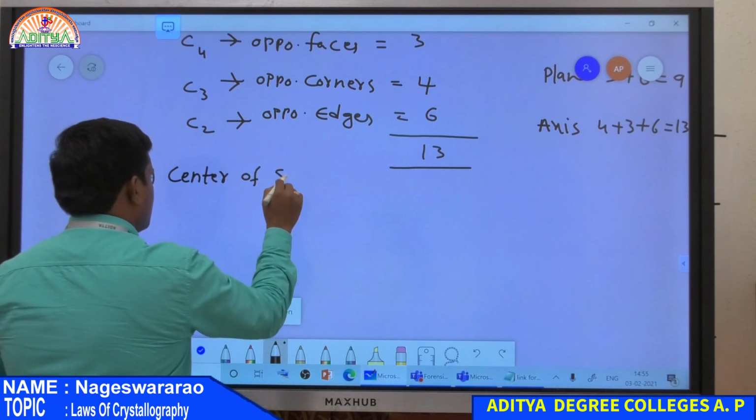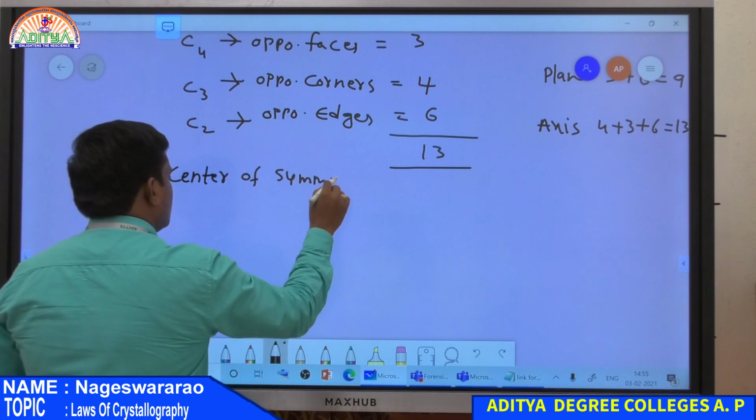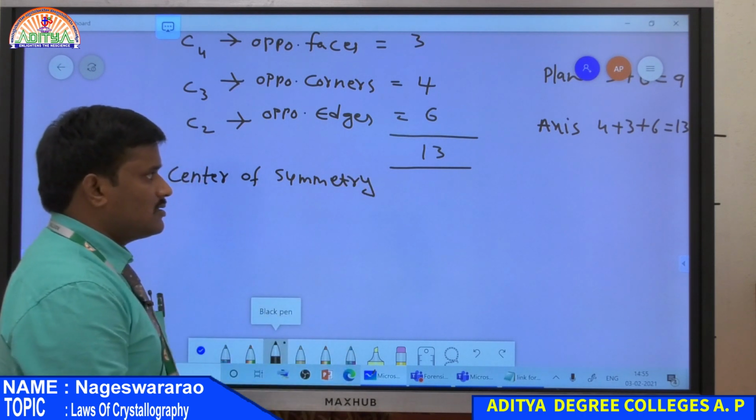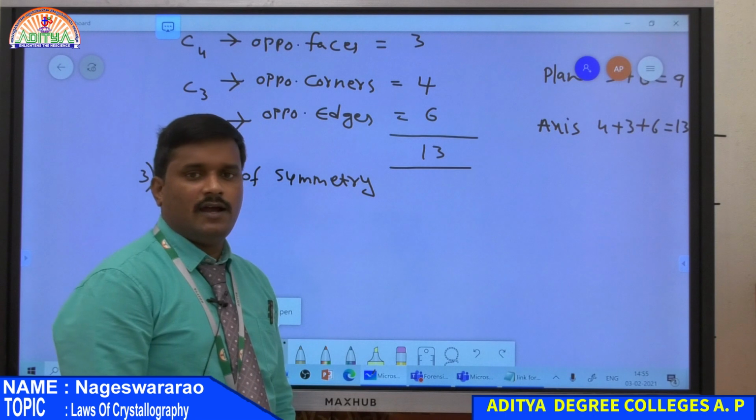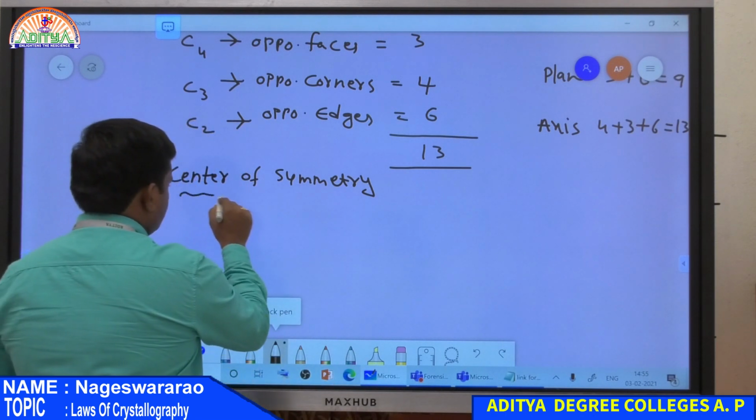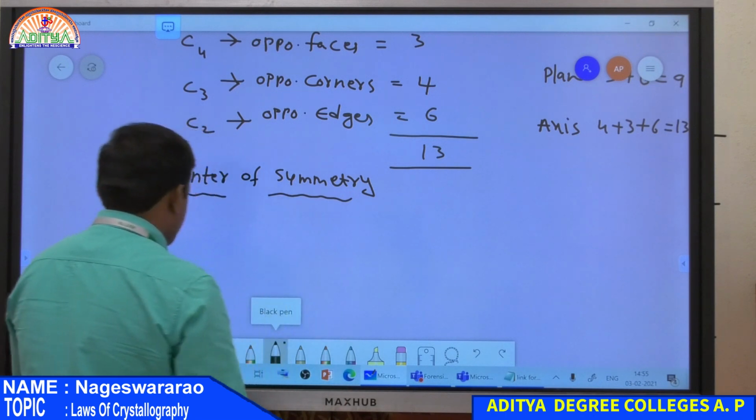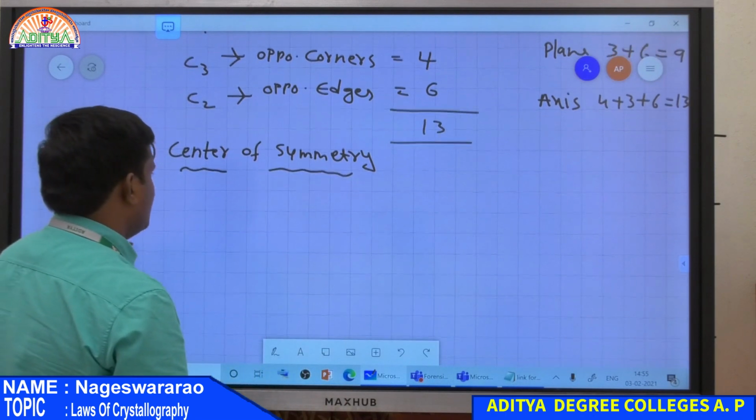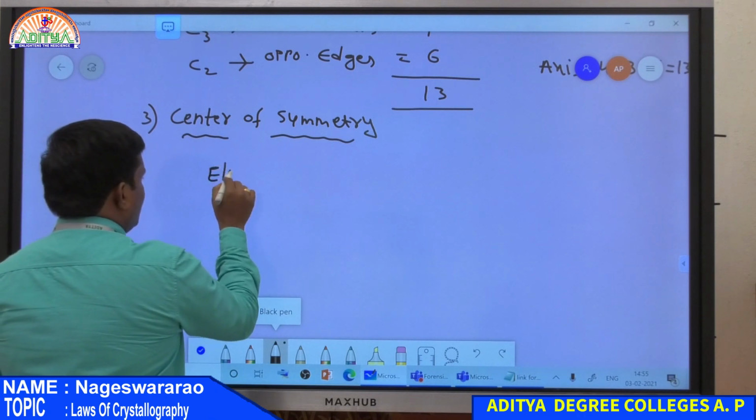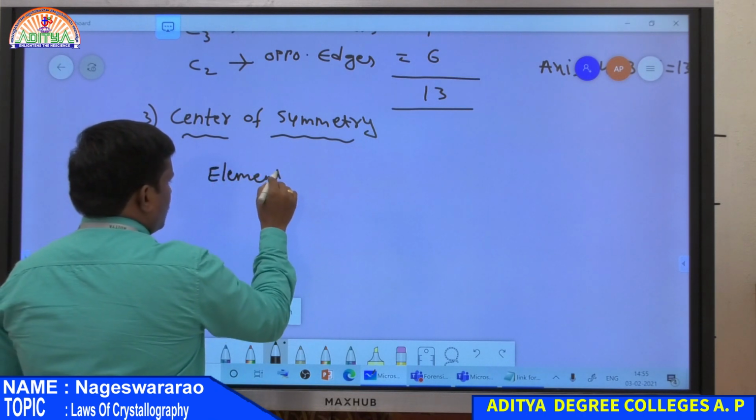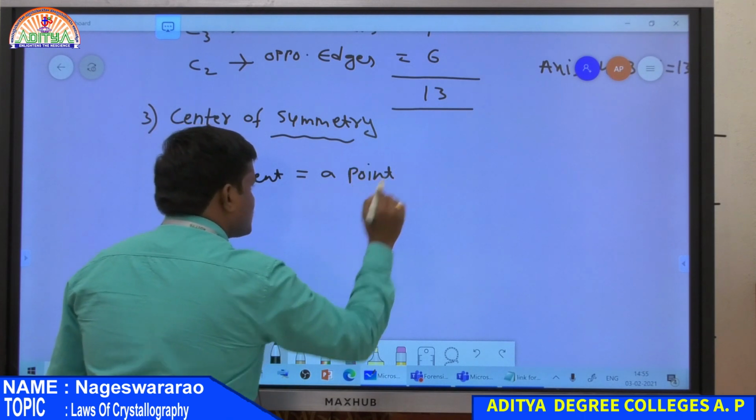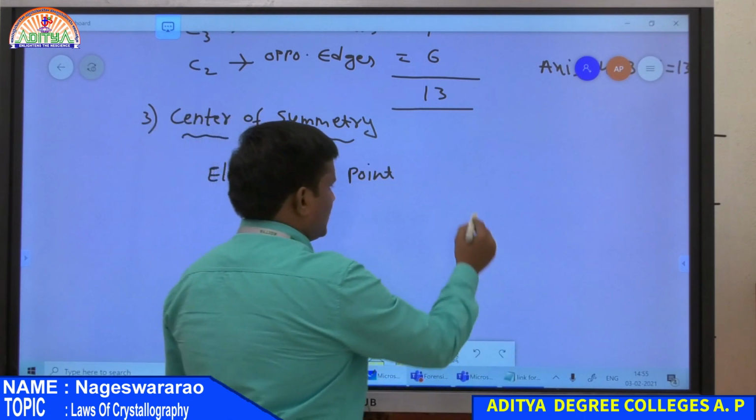Center of symmetry. So, each crystal has 3 types of symmetries. First one, plane of symmetry. Second one, axis of symmetry, and then center of symmetry. So, what is center of symmetry? Center of symmetry is nothing but a case where the symmetry element is a point. So in this case, imagine a point within the crystal.